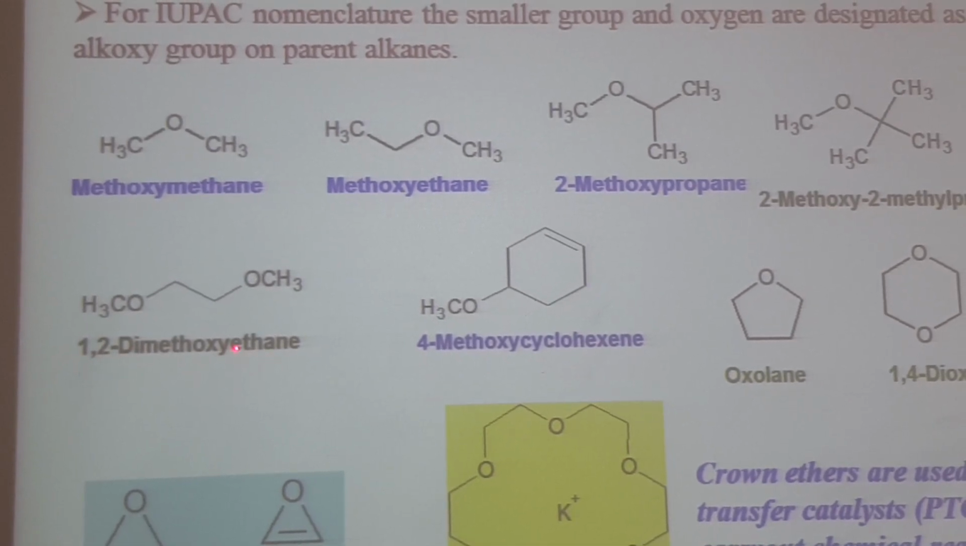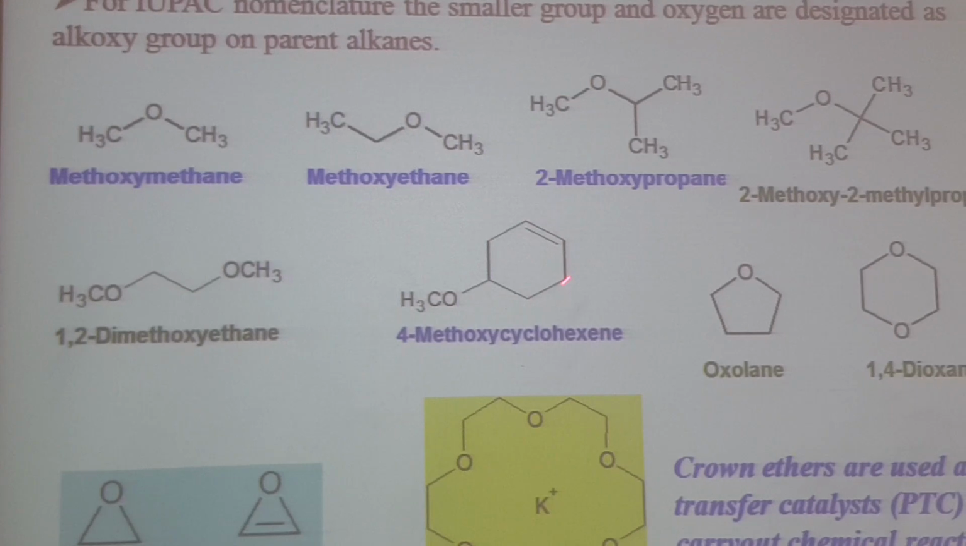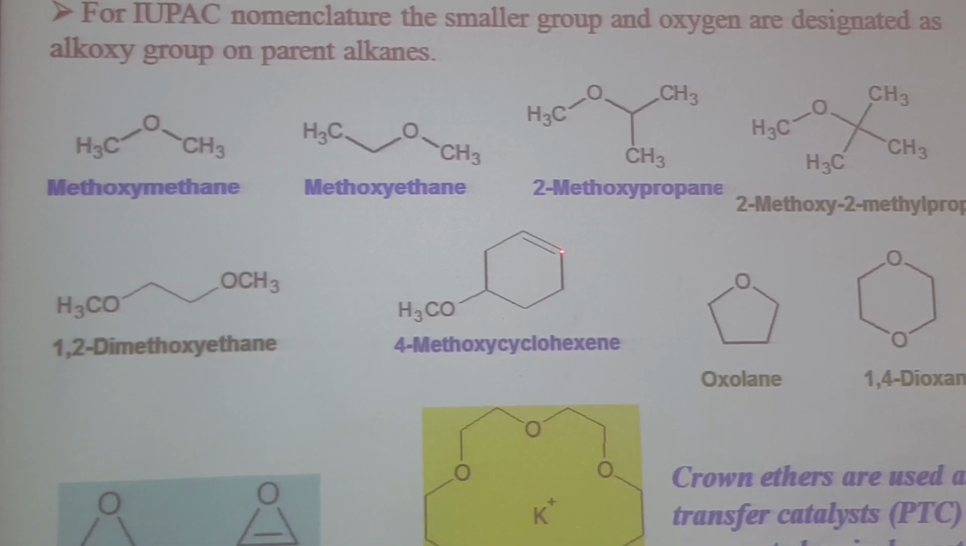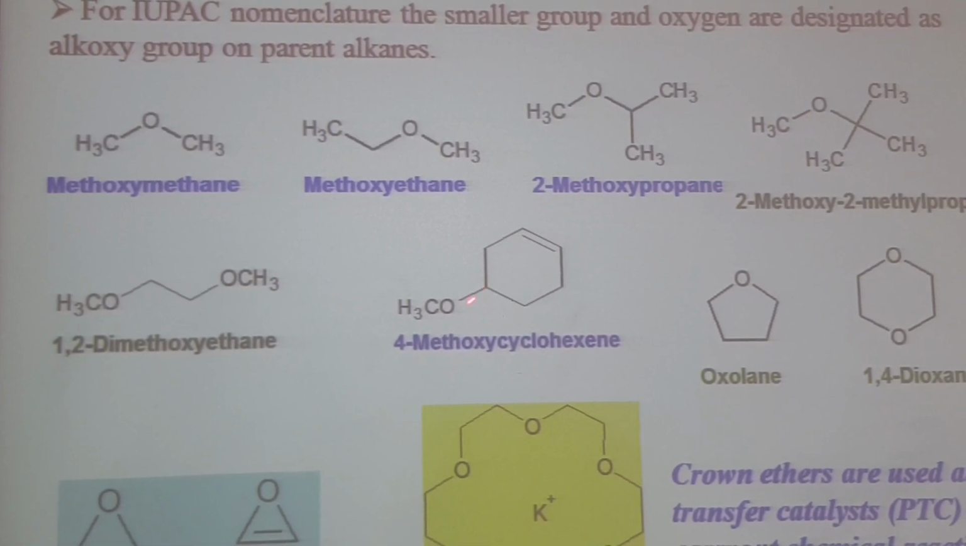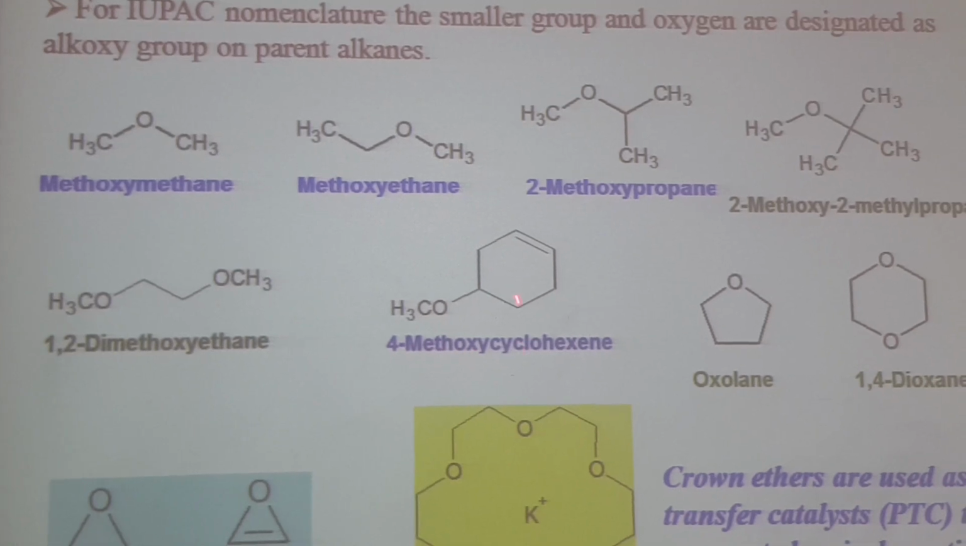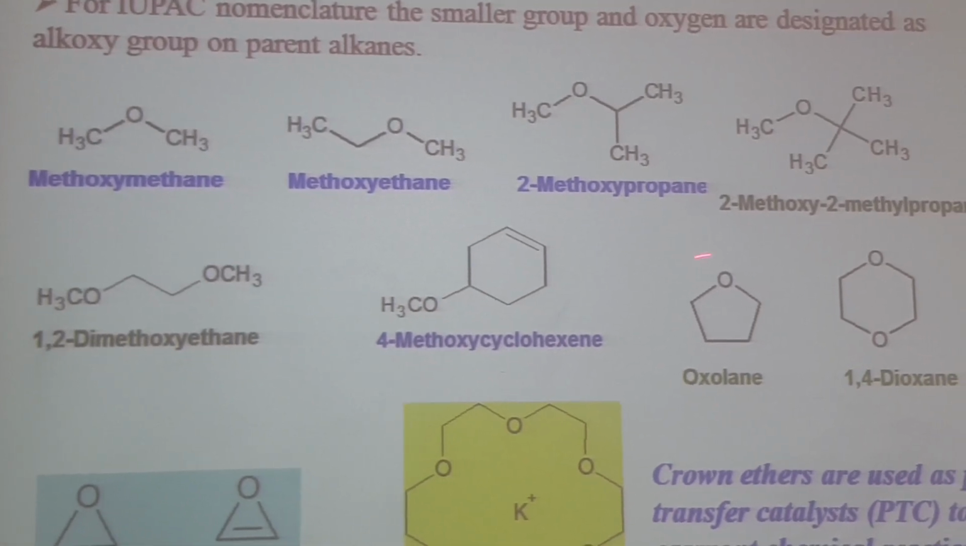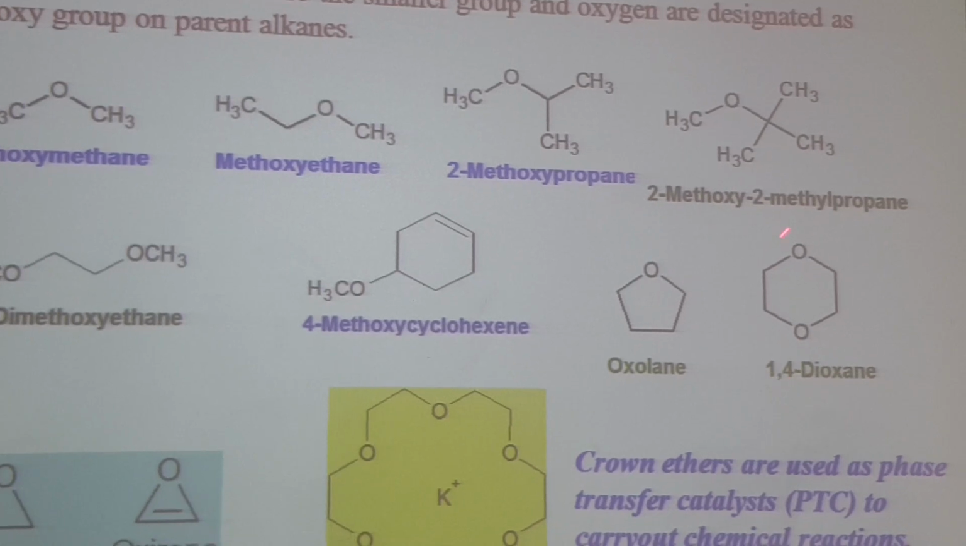So that's why it is 1,2-dimethoxyethane. And here we have a carbon-carbon double bond, so numbering starts from this carbon: 1, 2, 3, 4. It will be 4-methoxycyclohexene. This is also a cyclic ether, 1,4-dioxane.